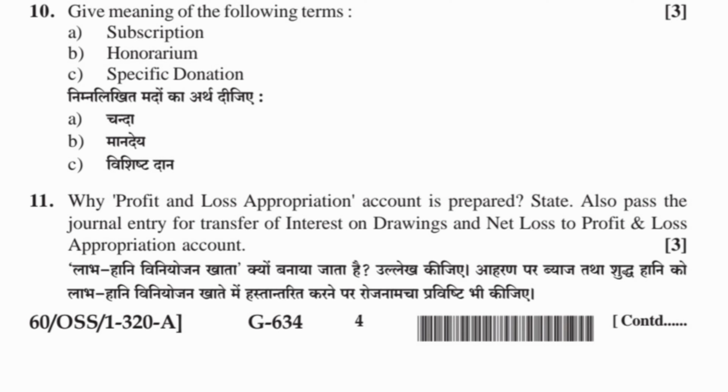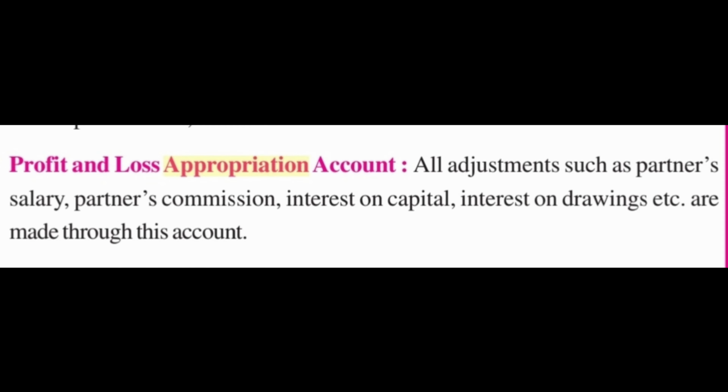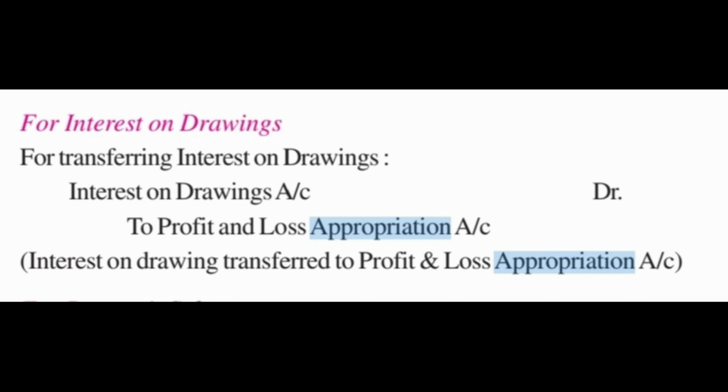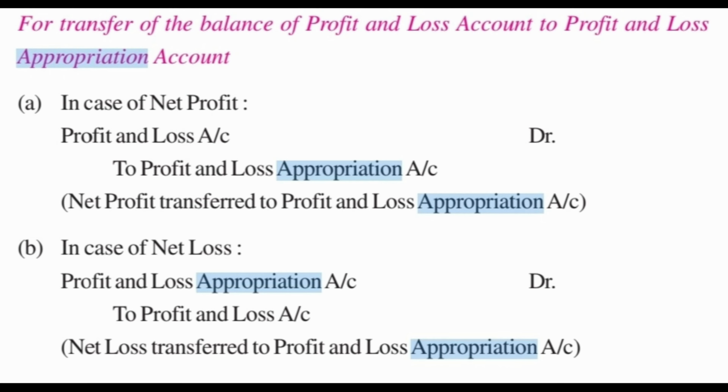11. Why is profit and loss appropriation account prepared? State also pass the journal entry for transfer of interest on drawings and net loss to profit and loss appropriation account. All adjustments such as partner's salary, partner's commission, interest on capital, interest on drawing, etc. are made through this account. For interest on drawings. For transfer of the balance of profit and loss account to profit and loss appropriation account.